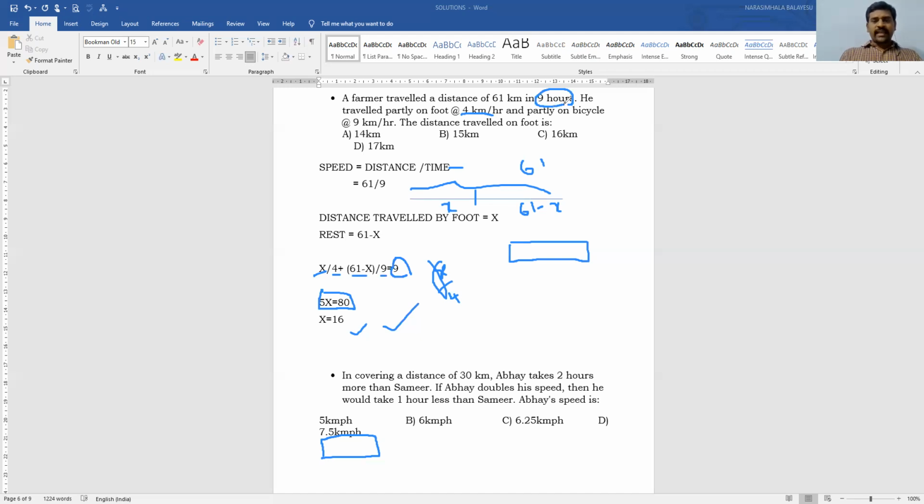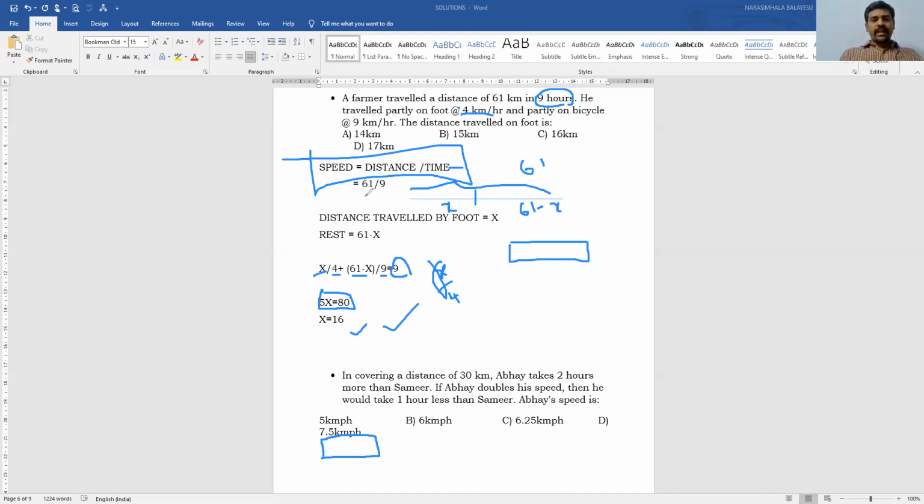So out of this 9 hours, some time he traveled by foot at the speed of 4 kilometers per hour and some traveled by bicycle at the speed of 9 kilometers per hour. Now we have to find out the distance traveled by foot. So we have the formula: speed is equal to distance by time.